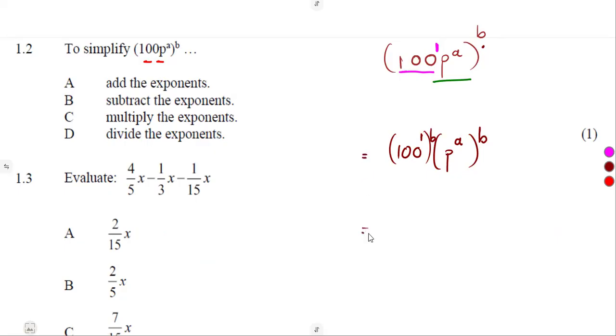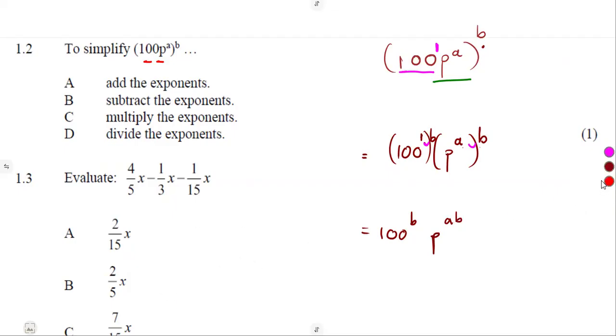So at the end, you're going to multiply these exponents. Remember your laws, x to the exponent of a to the exponent of b, you simply multiply the exponents. So in this case, you're going to multiply this exponent and this exponent. So it was going to be 100 to the exponent of 1 times b, which is b, then we've got p to the exponent. We multiply a and b, which is ab. So that was the simplification.